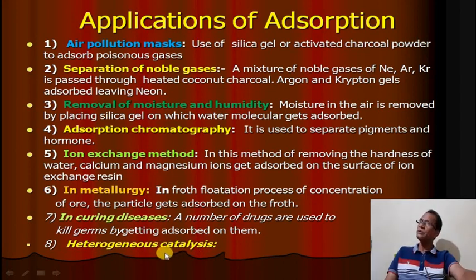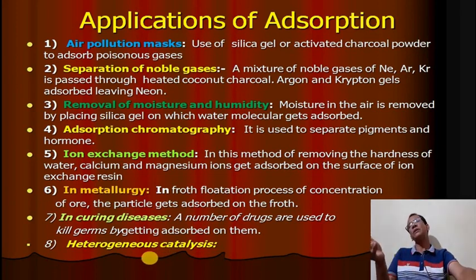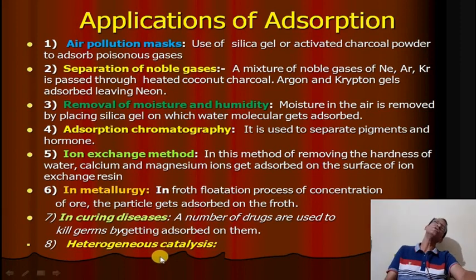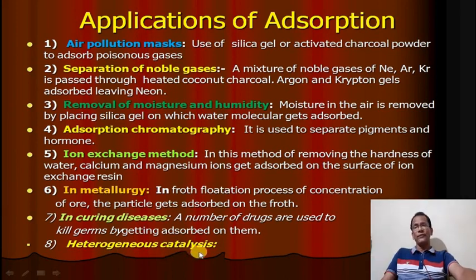Then heterogeneous catalysts are also used. What are the heterogeneous catalysts used? We know iron is used in the preparation of ammonia gas from nitrogen and hydrogen by Haber's process. We use platinum metal in the preparation of sulfuric acid, and many more. We use nickel metal in the preparation of alkane from alkene. So these are called heterogeneous catalysts. In different catalytic reactions, we use different solid adsorbents as a solid surface for the adsorption of the reactants. So these are the very important applications of adsorption.